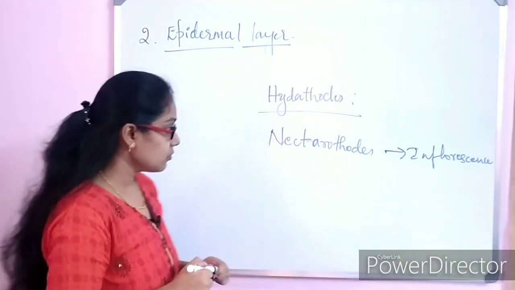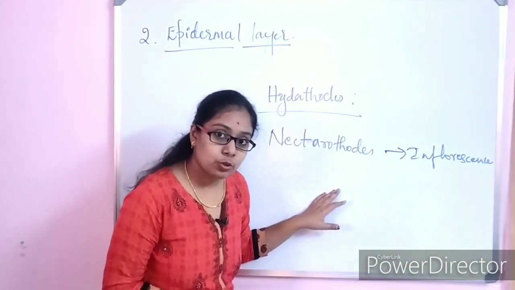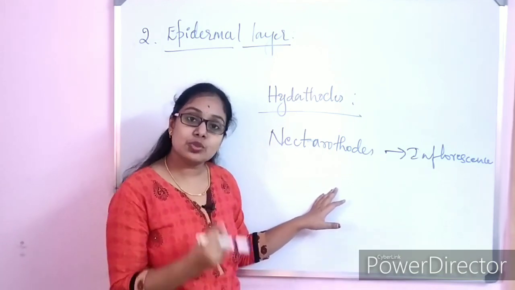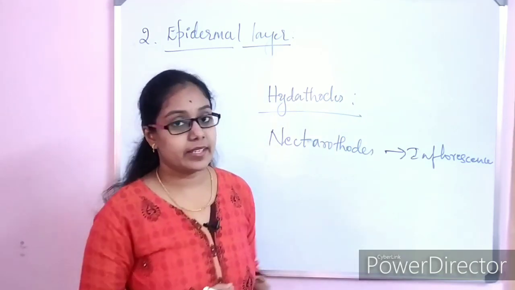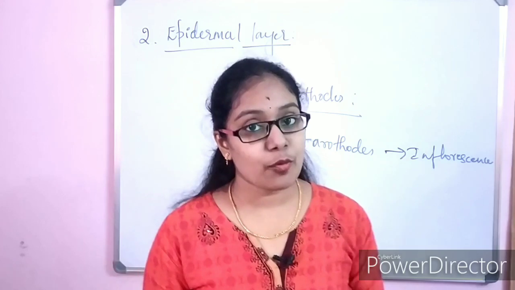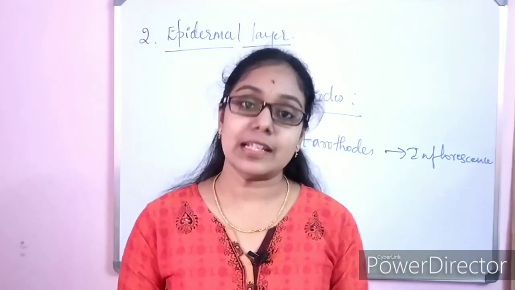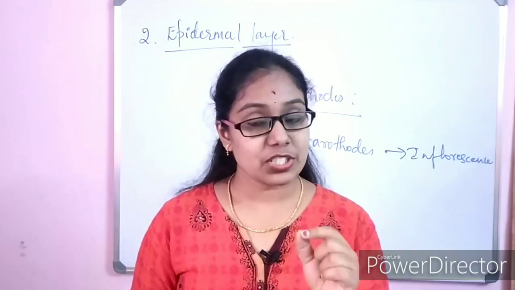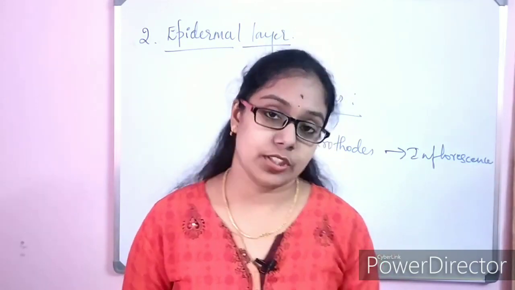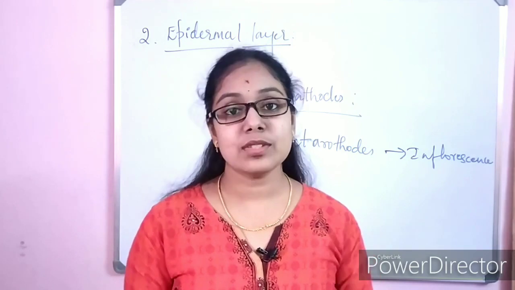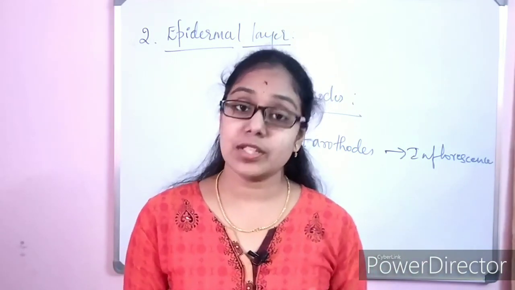Here, these nectarthodes secrete a sugary substance called nectar. And this nectar provides protection from bacteria, fungi or any other pathogens which cannot tolerate this condition. This is how the nectarthodes provide protection to the host plants.